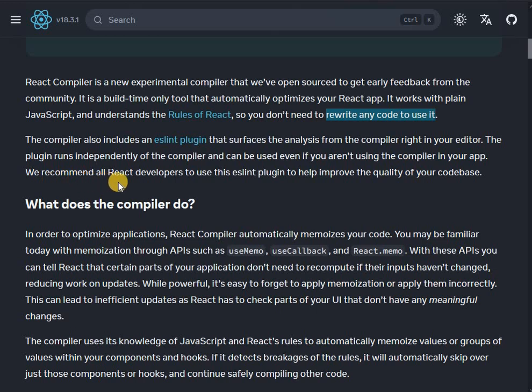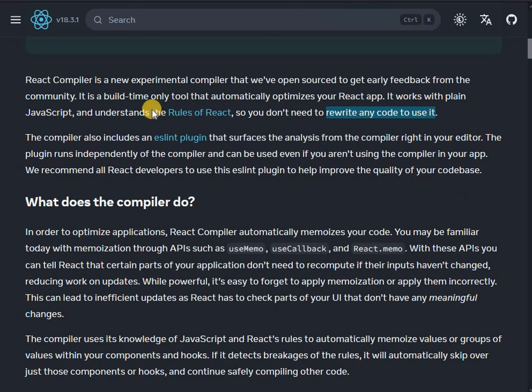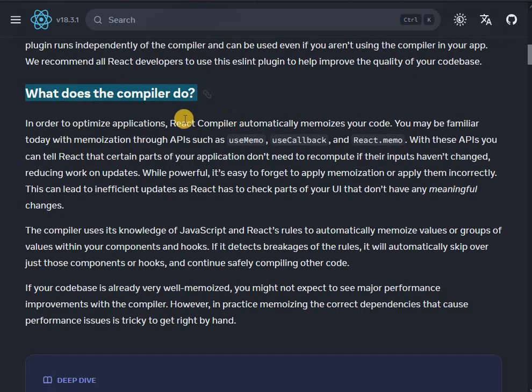We recommend all React developers to use this ESLint plugin to help improve the quality of your codebase. What does the compiler do? So big question. In order to optimize applications, React compiler automatically memoizes your code.